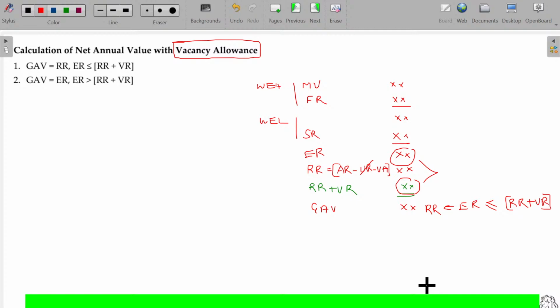Is that okay? See, government says your expected rent being 10,000 per month. Naturally, 1,20,000 rupees. The actual rent he fixed, annual rent being only 8,000, then it's cheating only, no. If the actual rent fixed by the tenant or owner is less than the expected rent, it's cheating. Then automatically we have to take this one.